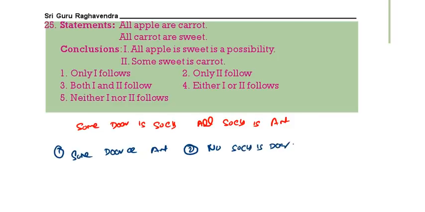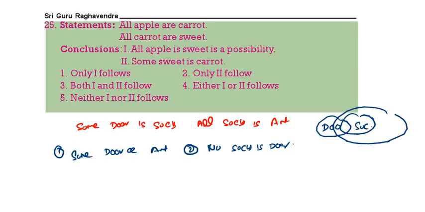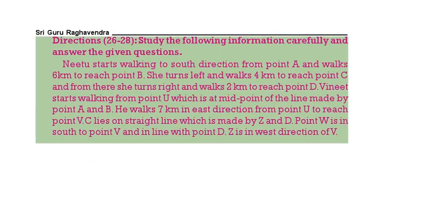Now here which one follows? First one, some door is socks. All socks is ant. Now some door is ant definitely follows. No does not follow. So only one follows. Next question, 26.